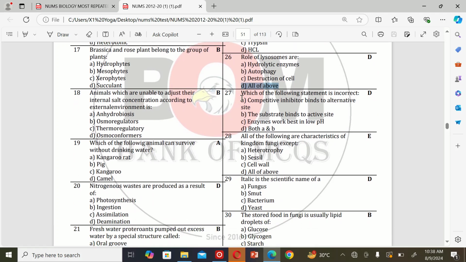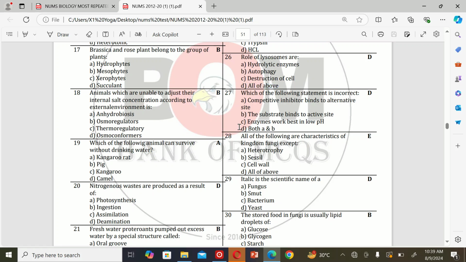The next MCQ: which of the following statements is incorrect? A. Competitive inhibitors bind to an alternative site. B. The substrate binds to the active site. C. Enzymes work best at low pH. And D. Both A and B. So the correct option is D.